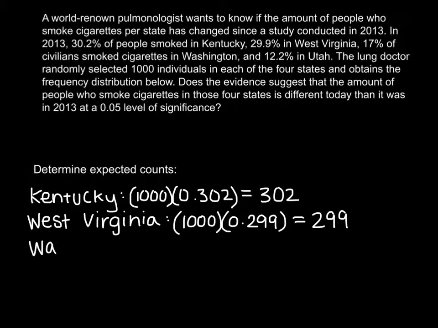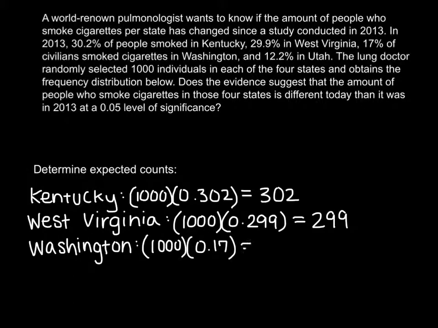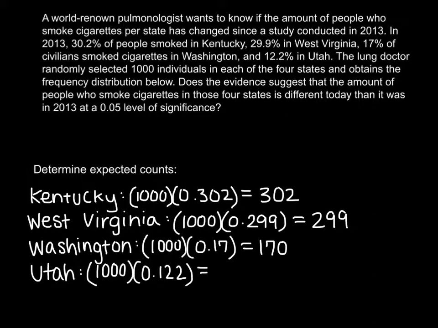Washington, the same again. 1,000 people times percent in decimal, 0.17. That comes to be 170 people. And finally, Utah, 1,000 people times decimal form, 0.122, comes out to be 122.